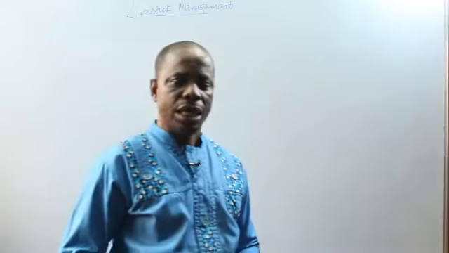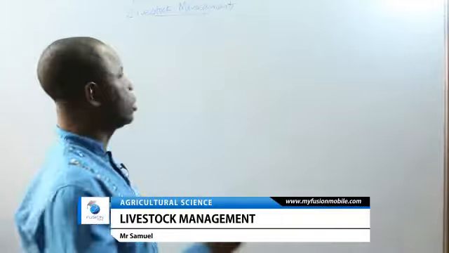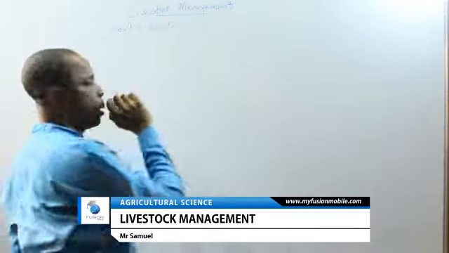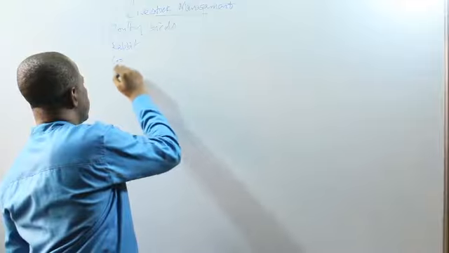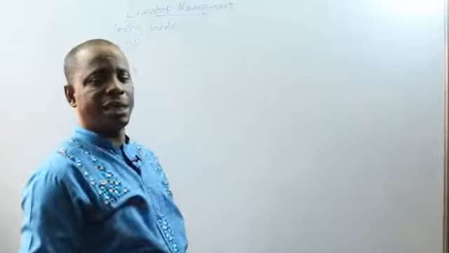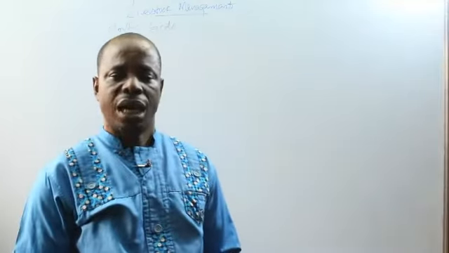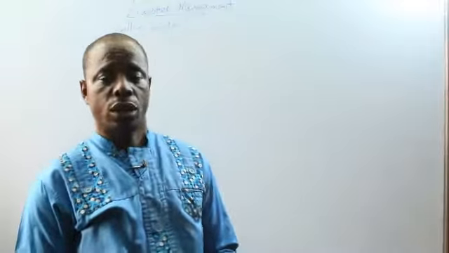Livestock management. Livestock are the farm animals that are reared by farmers on the farm. These include poultry birds, rabbit, goat, sheep, cattle. The process by which farmers rear these animals and manage them, provide their food and take care of them until they give birth and produce them either for sale or for consumption in any way, is called livestock management.